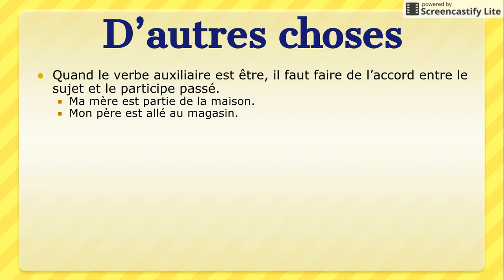We should know that in the passé composé, verbs that take être as their helping verb also have agreement. So we see in the sentence ma mère est partie, we added an e to partie. Mes sœurs sont sorties, we added es because it's feminine and plural.